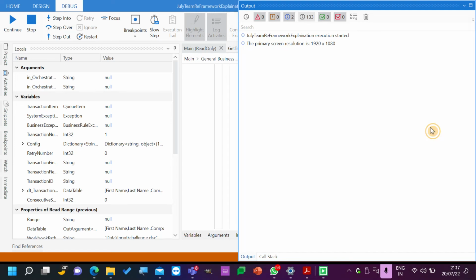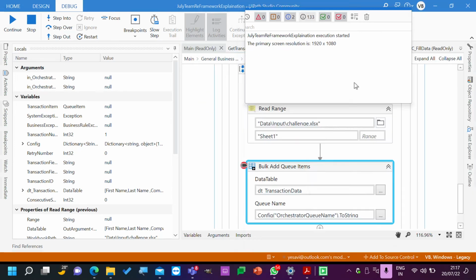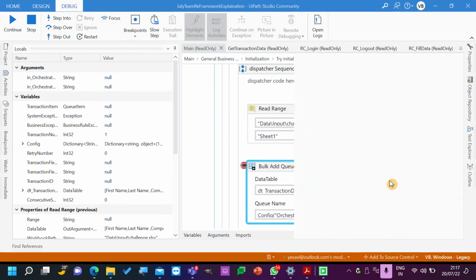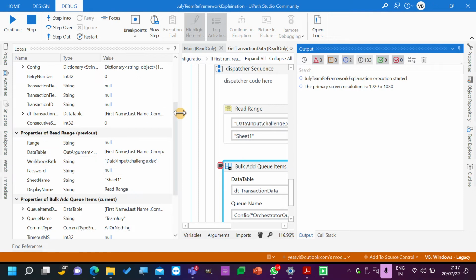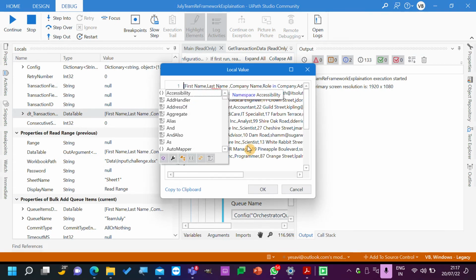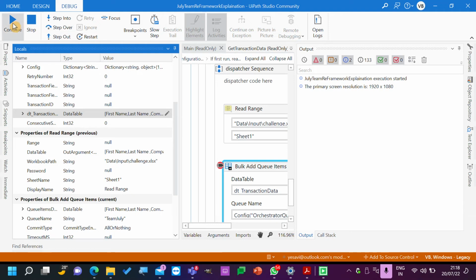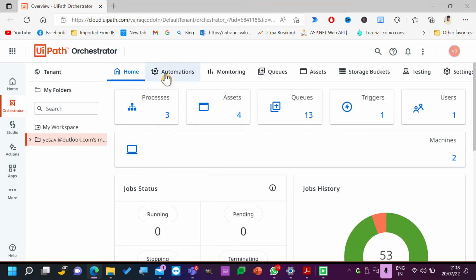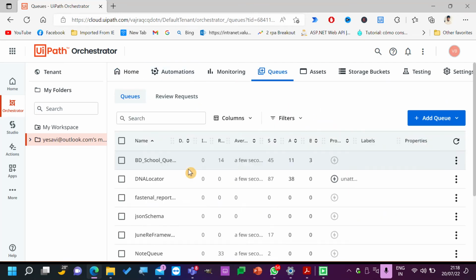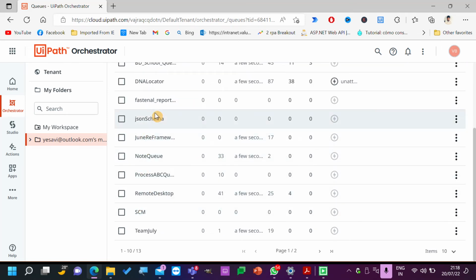Now if you observe, what do we have here on the right side? This is Pearlcat queue items. We read the information. So DT transaction data, we have first name, last name, and all the other information. Cancel, step into. Now once this is added, we will have items in the queue. Go to queues and open this one, Team July, view transactions.